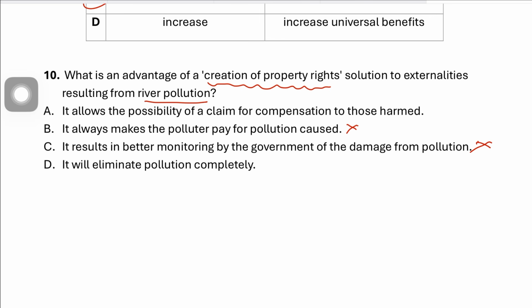D says it will eliminate pollution completely. This is wrong because pollution will be reduced, but it will not necessarily be eliminated completely. Which makes A the only one left. So A is the correct answer.